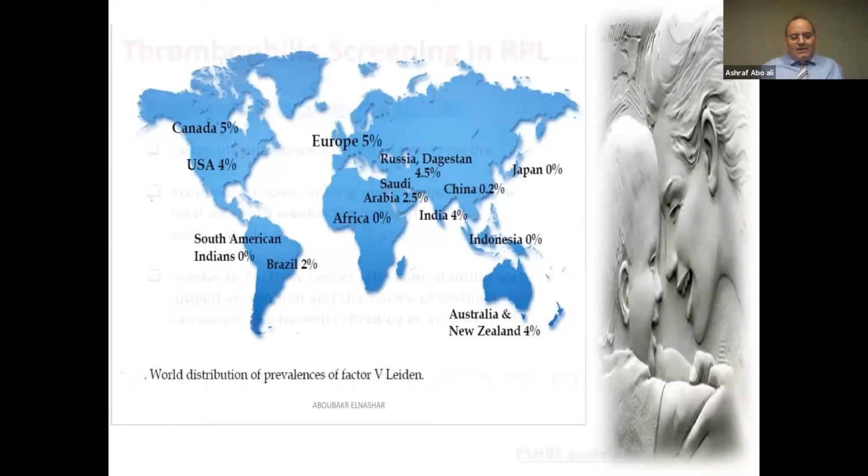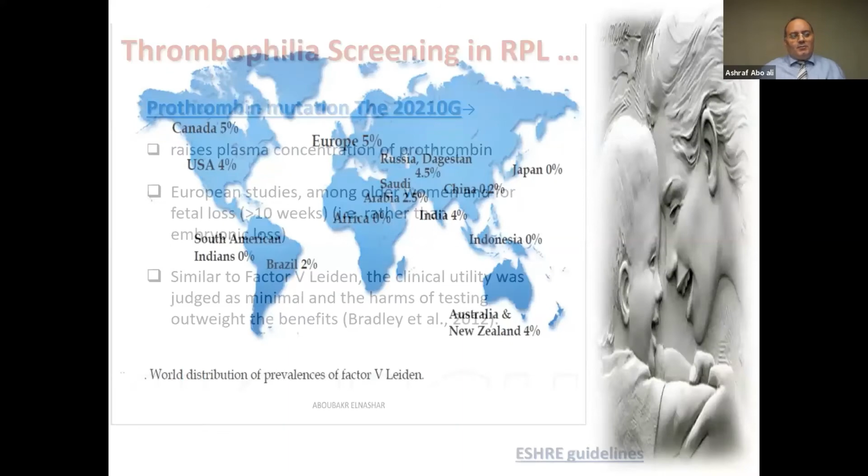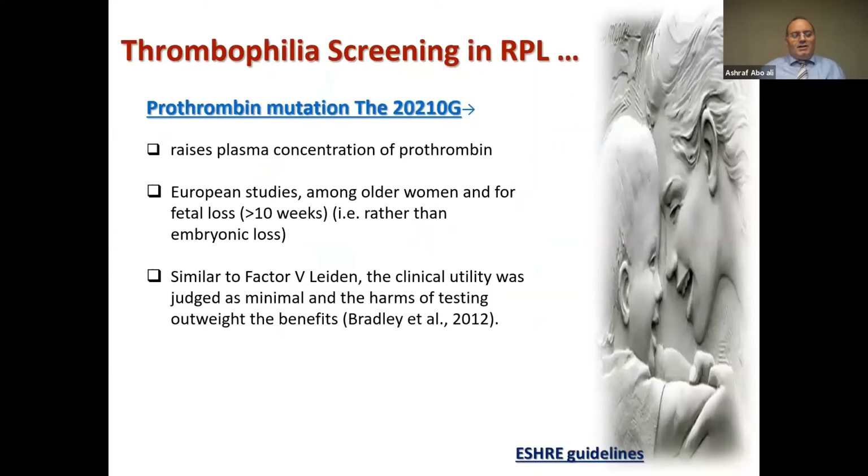The second type of inherited thrombophilia is prothrombin mutation. It will cause a rise in the plasma concentration of prothrombin. In a European study among older women, for fetal loss more than 10 weeks rather than embryonic loss, they found a correlation between prothrombin mutation and recurrent pregnancy loss more than 10 weeks. And similar to factor V, the clinical utility was judged as minimal and not needed. And so the harm of testing this thrombophilia outweighed the benefits.